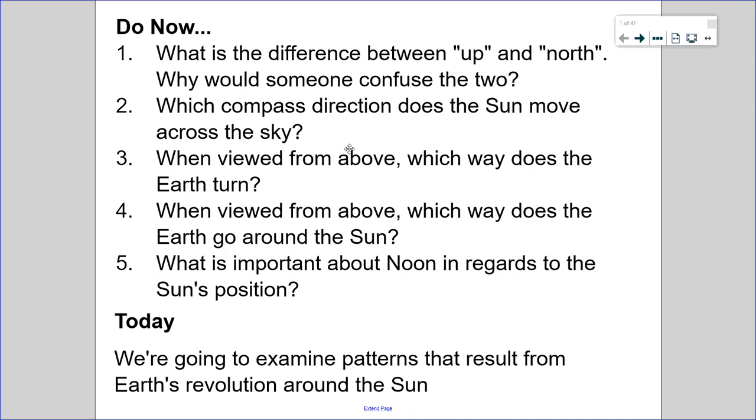When viewed from above, which way does the Earth turn? It would spin counterclockwise. When viewed from above, which way does the Earth go around the sun? It too would go counterclockwise. So make sure you have those directions somewhat memorized.